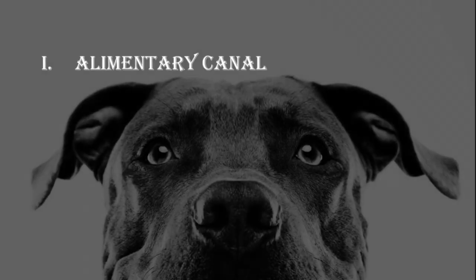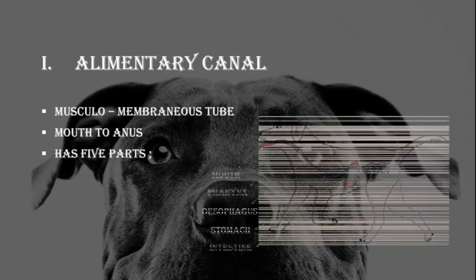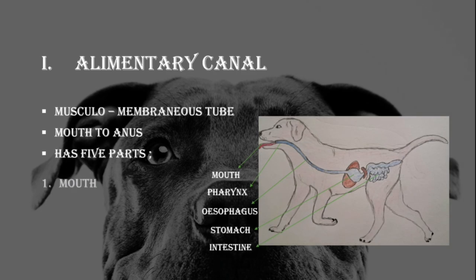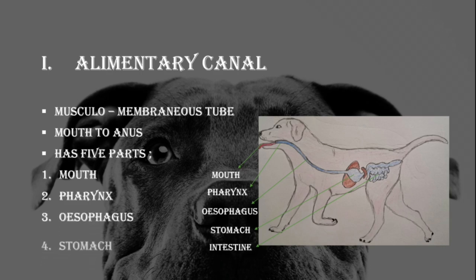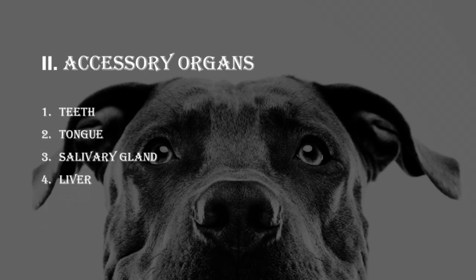The first one, the alimentary canal. It is a musculomembranous tube, and it extends from mouth to anus. It has 5 parts, namely mouth, pharynx, esophagus, stomach, and intestine. The second one, accessory organs. The different accessory organs are the teeth, tongue, salivary gland, liver, and the pancreas.